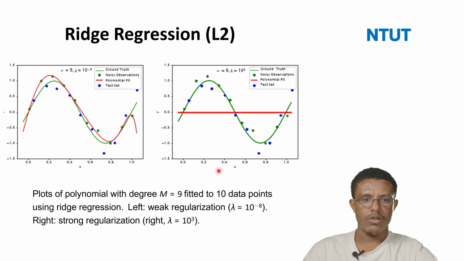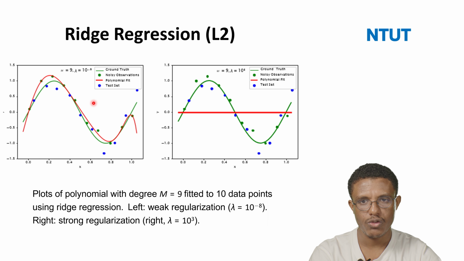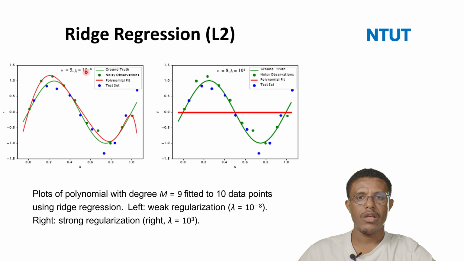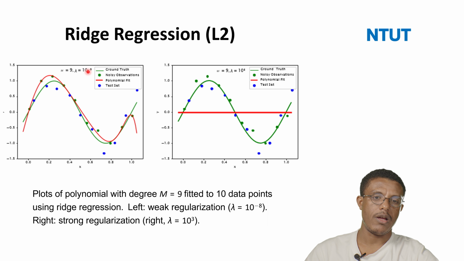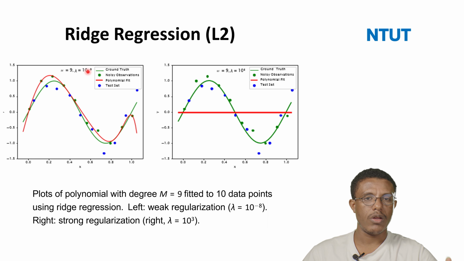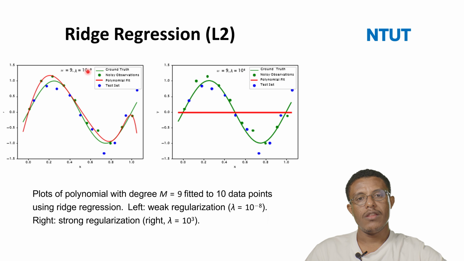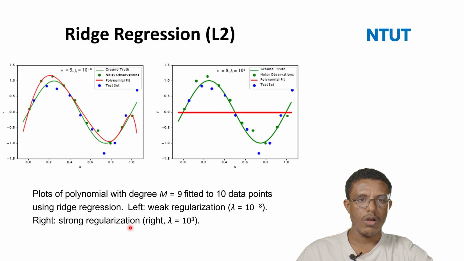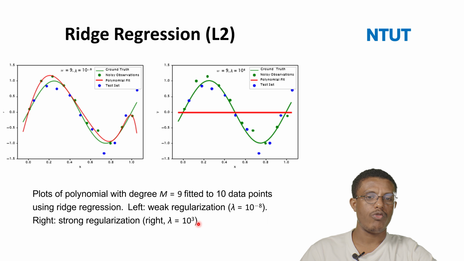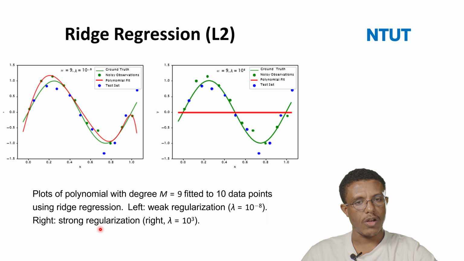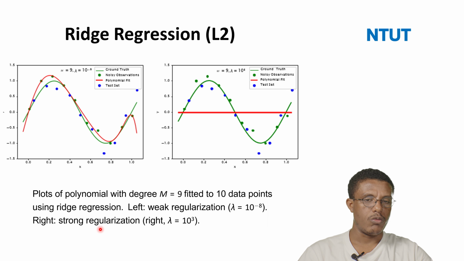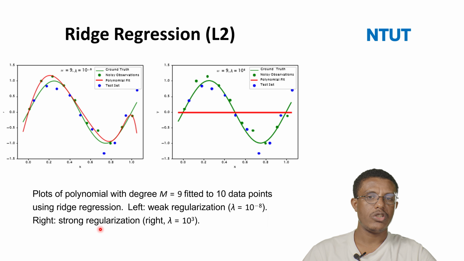And the other one, there is a weak regularization here, just like the regularization value. This one, which is gamma 10 to the power of minus 8, is the regularization value. So we can assign the regularization value, and that helps us to regulate the overfitting problems. And the right one is a strong regularization. For instance, the value is 10 to the power of 3, which we call a strong regularization. So when we develop the models, we can assign the regularization values in the model, and that helps us to regulate the overfitting problem.